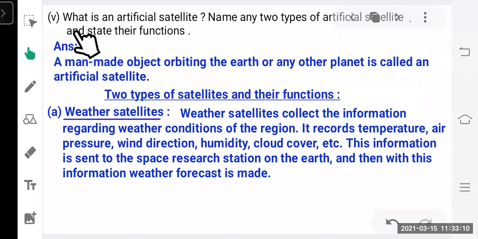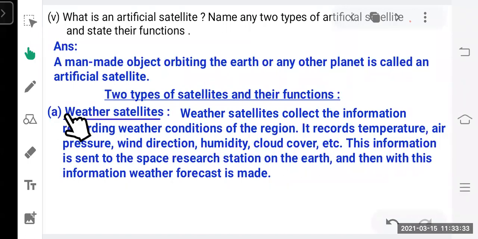Next question, what is an artificial satellite? Name any two types of artificial satellites and state their functions. A man-made object orbiting the Earth or any other planet is called an artificial satellite. The two types of satellites and their functions: there are lots of satellites given in your textbook and their functions are also given. You can select any two types and mention them here.